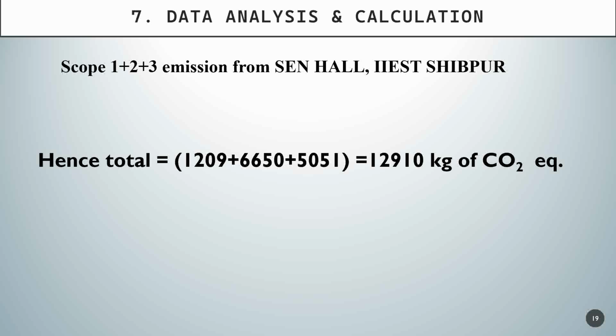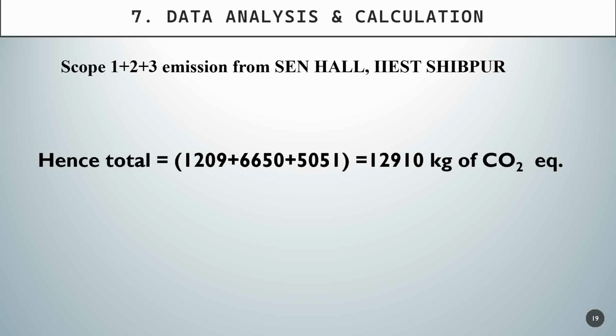So an analysis can be done that in case of scope 2, the maximum CO2 is getting produced. And I would like to add that in case of scope 3, the emission would be much, much higher, because in the same hall or hostel, most of the things which we use are service based, which we buy. But I'm lacking those emission factors, that is, for one unit how much CO2 is produced. So I could not add all those points.